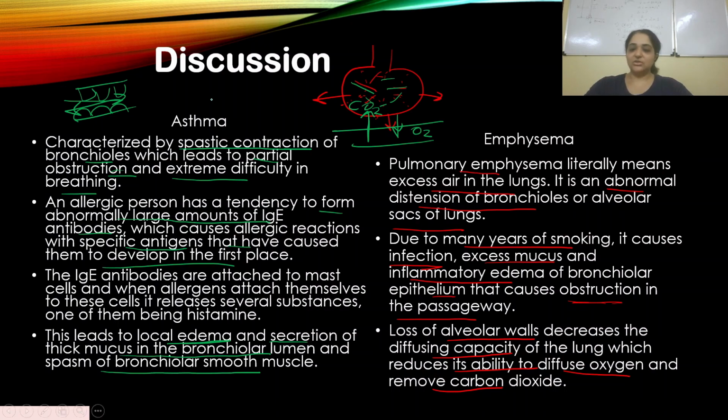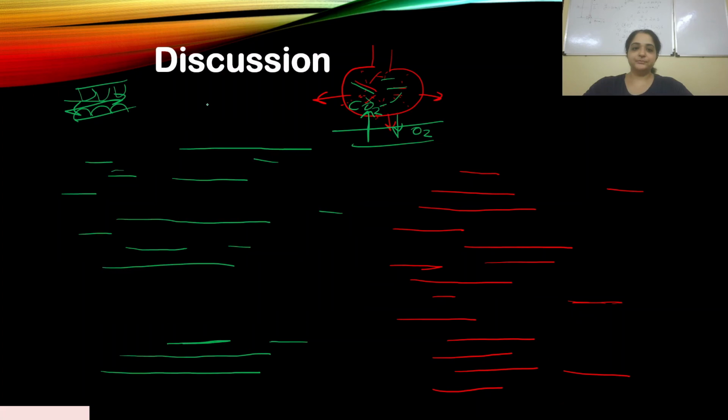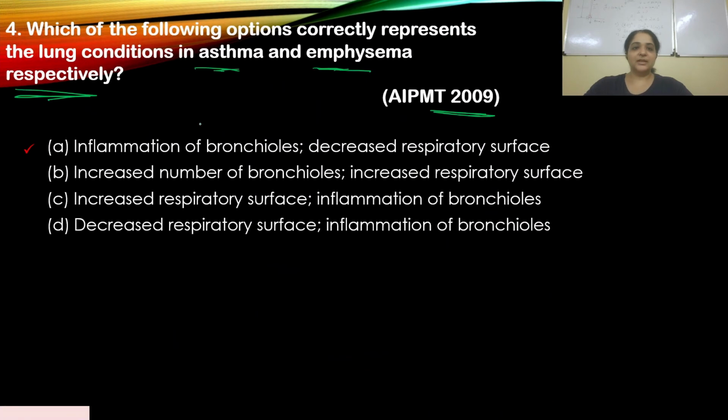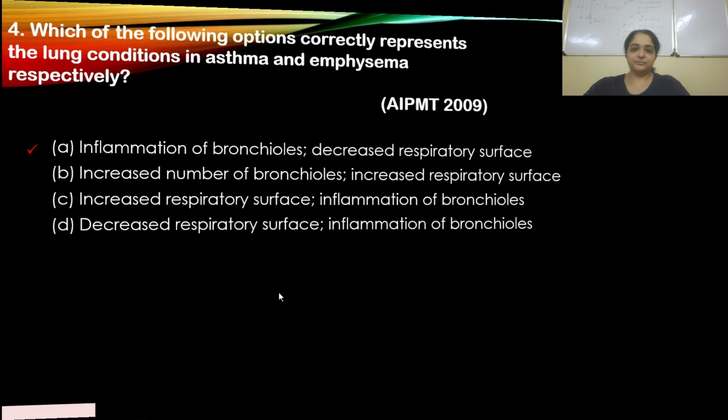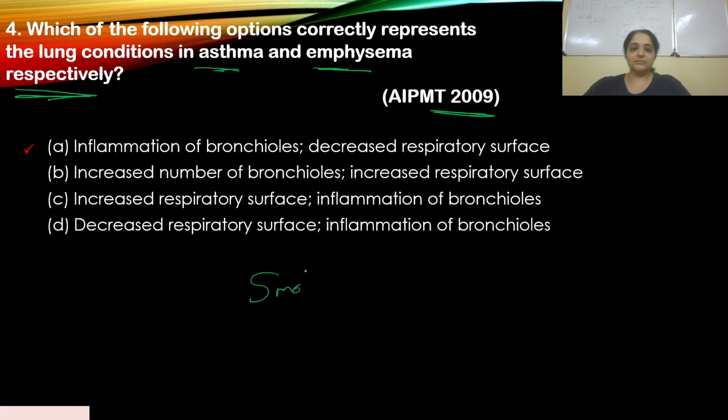So to answer your question, if you go back, in asthma there's inflammation of bronchioles, and in emphysema there is decreased respiratory surface. Emphysema: always, smoking is a big no, no matter what. Smoking results in emphysema, and you've seen the effects of continuous smoking. Okay, so let's move on to the next question.